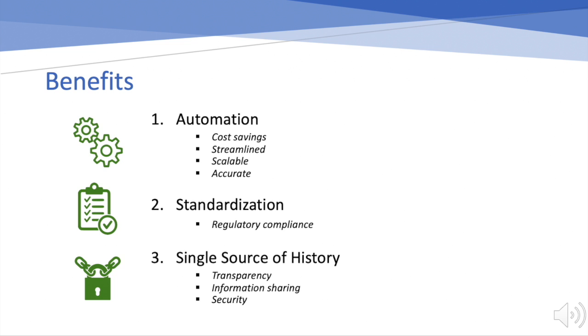Secondly, standardization and the development of agreed-upon documents helps to ensure all participants in the derivative market follow the same framework, and it increases the ease at which documents can be reviewed and helps improve regulatory compliance. Finally, the setup of the blockchain as a single source of history ensures all contracts can be reviewed easily and with transparency. This helps improve information sharing and ensures contractual certainty, while the proof of work and encryption on the blockchain also helps improve security.